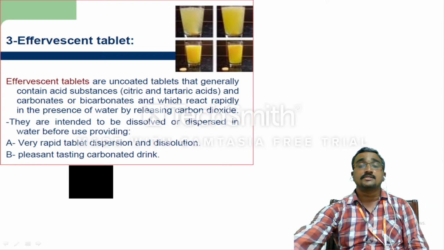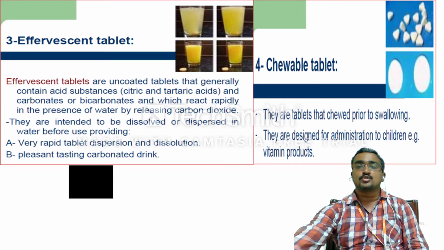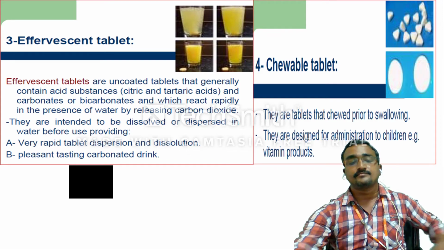That's why these effervescent tablets are only suited for cases where the action is needed very rapidly, and they mainly consist of acidic compounds. Otherwise, the other tablets are chewable tablets. They are mainly placed in the mouth for chewing, like the chewing gums you are preferably using, prior to swallowing. These type of tablets are especially designed for children, because some vitamin products go for administering through these routes.